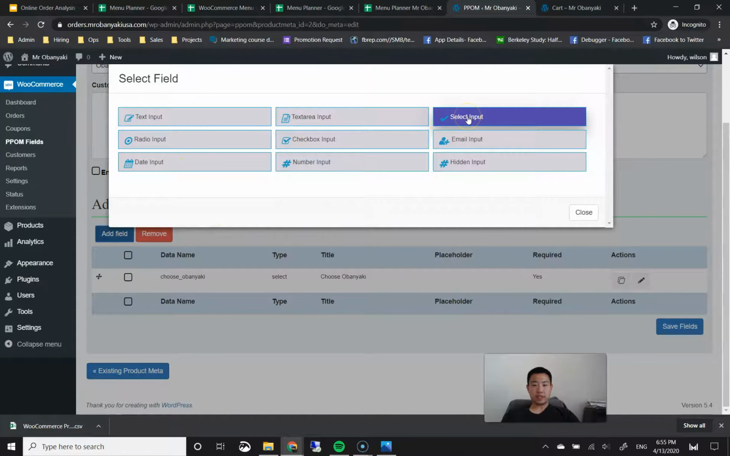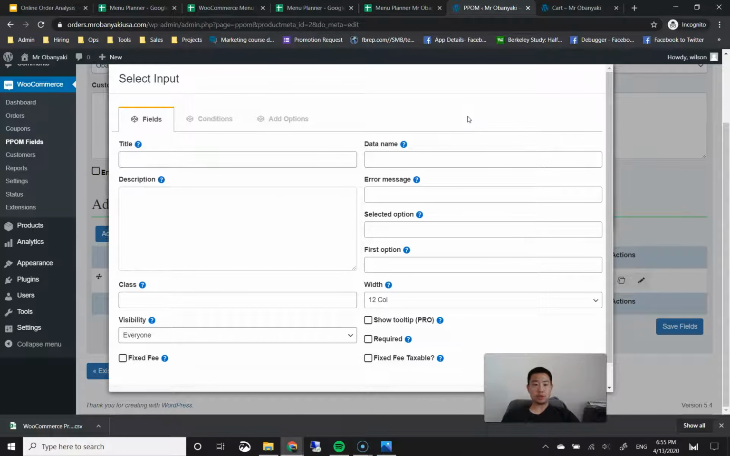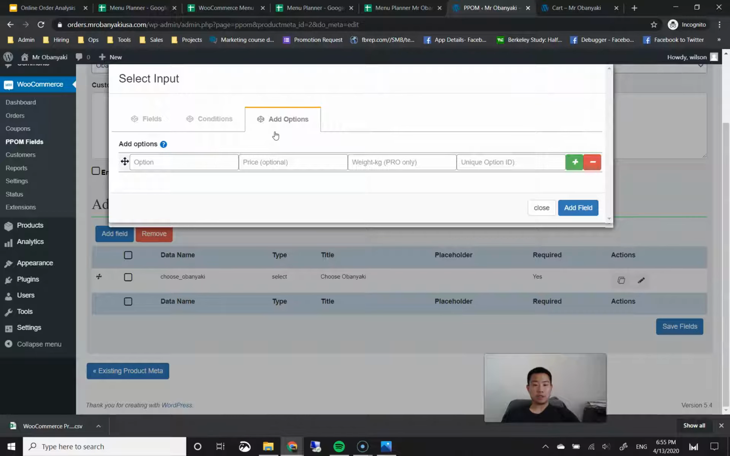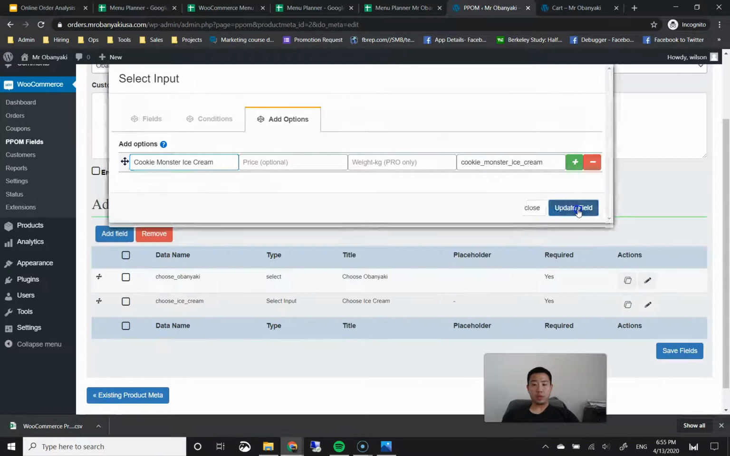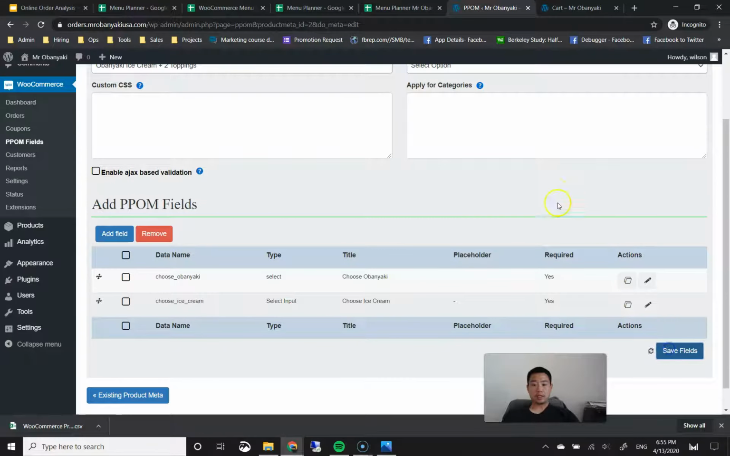So again, we're going to do this select input, which is drop down, because they could only choose one ice cream. And we're going to title it choose ice cream. Again, we're going to make it a required field. Then we're going to add all the options. This dessert shop, I think, has 7 ice cream flavors, but they only have 1 ice cream flavor available right now, and that is the Cookie Monster ice cream. So we're only going to add that one, and on the bottom right, we're going to click on add field, and we're going to click on save fields again.